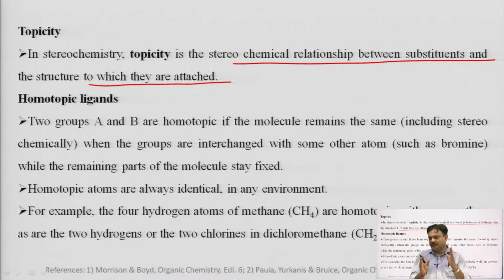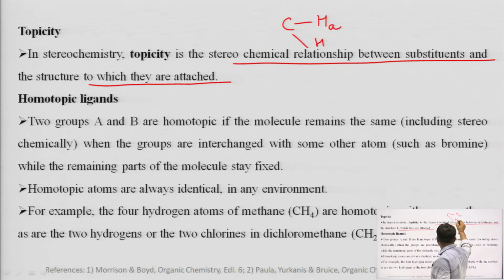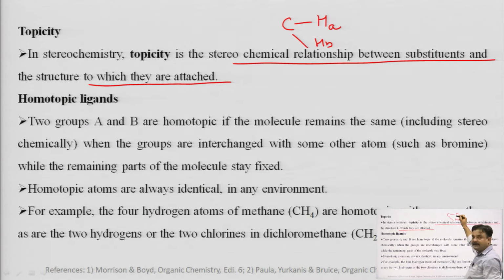Suppose this is a carbon, attached with two types of hydrogen, hydrogen A and hydrogen B. The relation between this carbon and this hydrogen or this hydrogen is called the topicity.